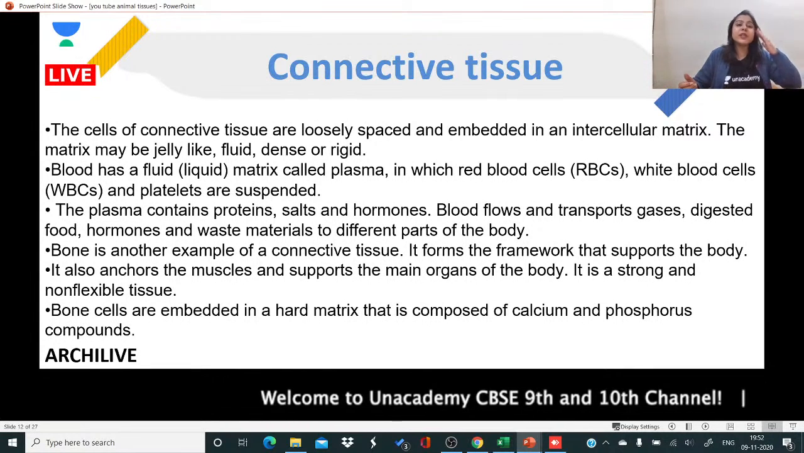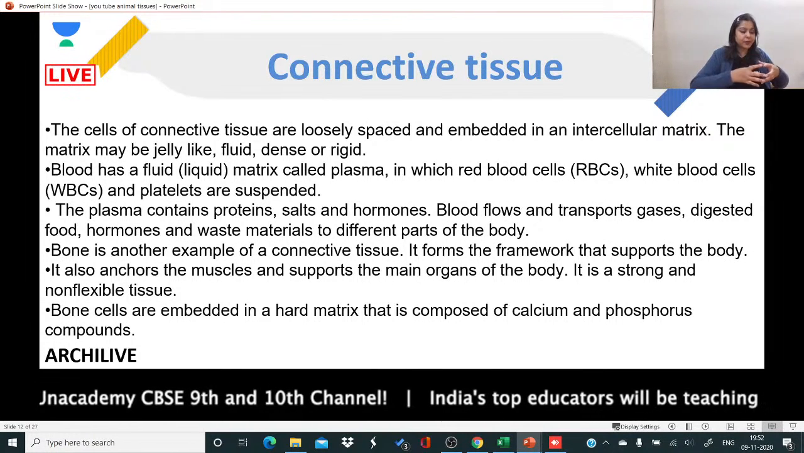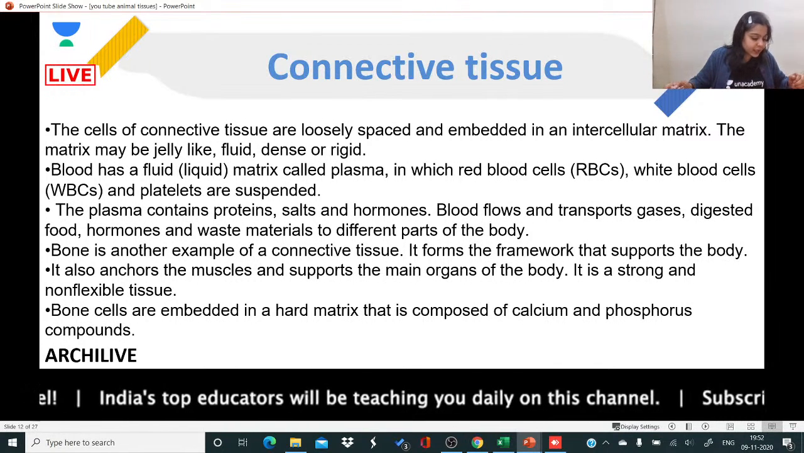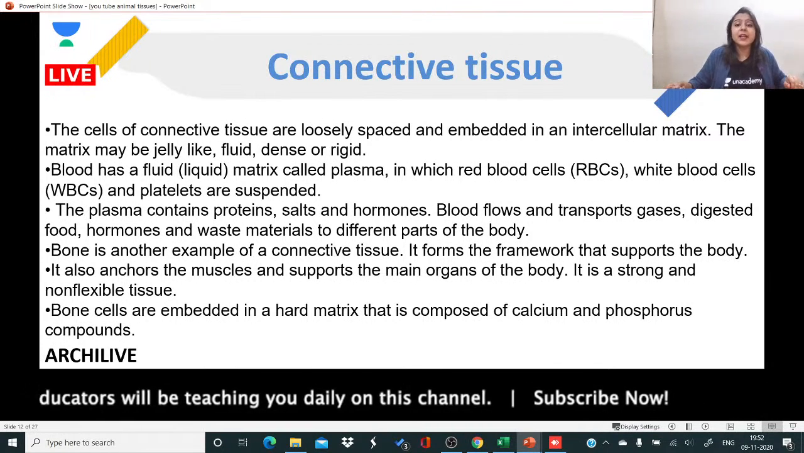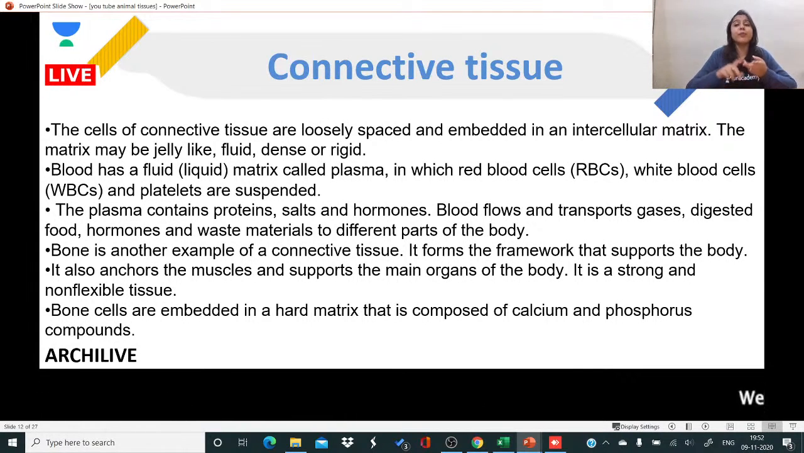How does it travel? It travels through blood. And then bone is another example of connective tissue. It connects one part of the body to another part of the body. Yes, that's correct. So blood is a connective tissue. Bones are connective tissues, right? Also bones, they are the framework of our body.